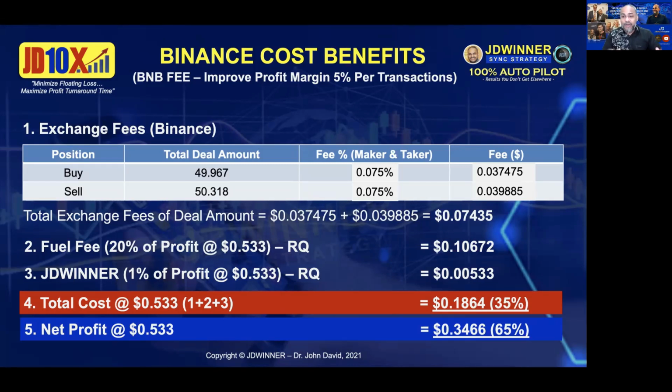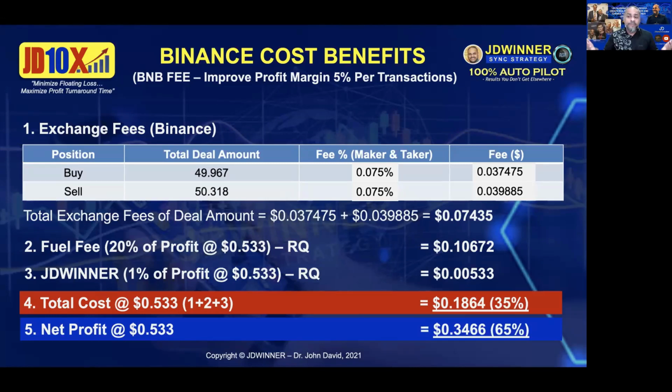And also please understand, if you're using BNB, you have a huge advantage because remember, you have the DAS, right? You can convert the DAS to BNB as your fees. Isn't that awesome? All right. So you can convert the DAS into BNB and use BNB as your fees, and that will not deduct your USDT. So your USDT is still intact for you to do the trading. All right. So I hope this is clear. Okay, I'm going to open up for questions later. I know you guys are excited there. All right. These are insights that you need to understand.